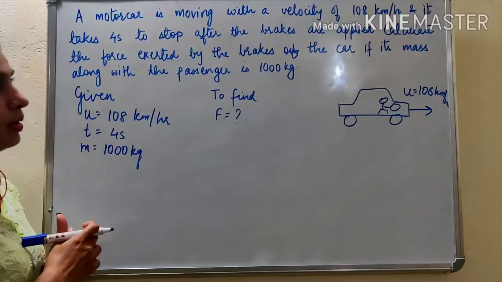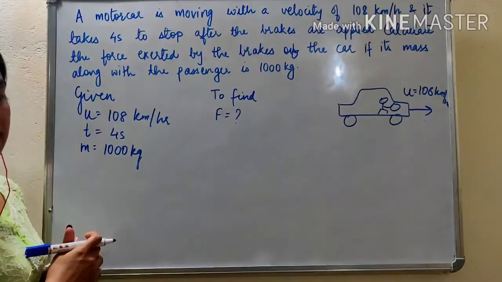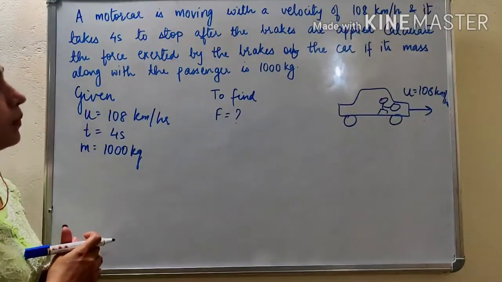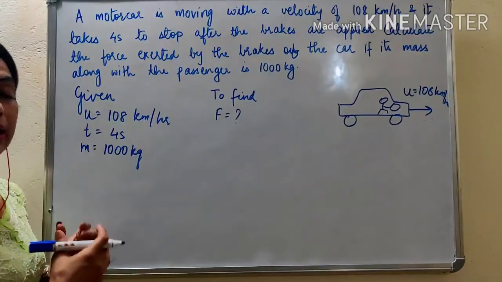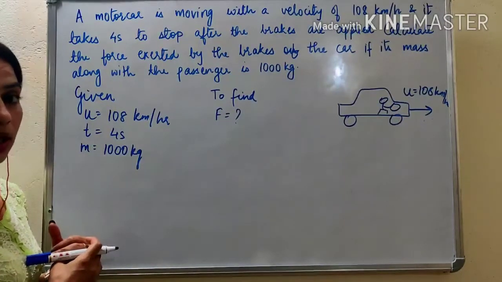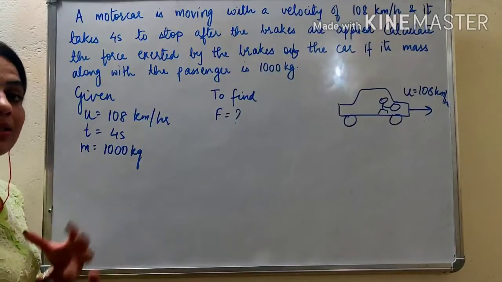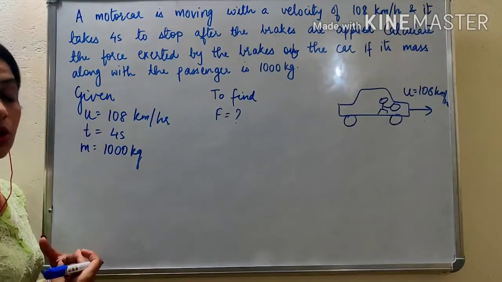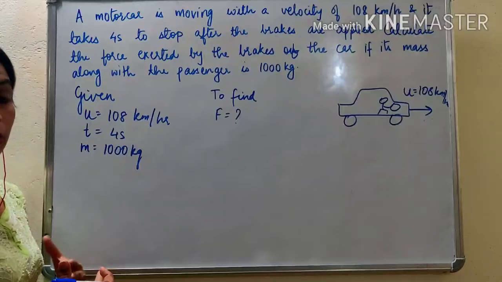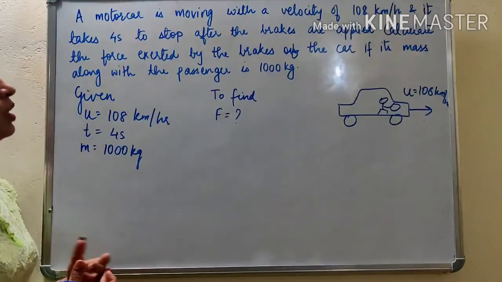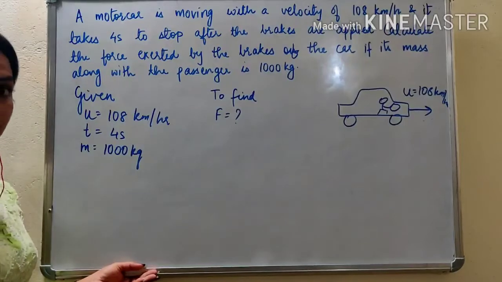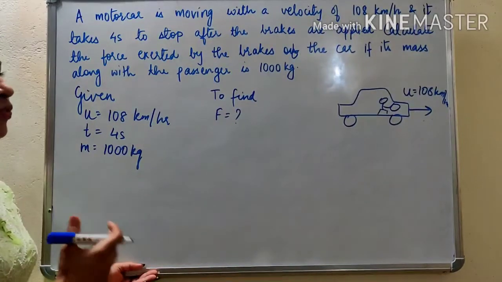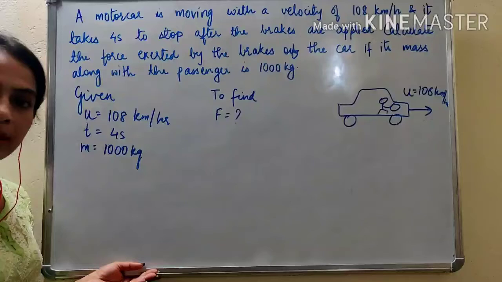So u is given, t is given, m is given. Is anything else also given? See, for numericals, for word problems, you have to read each and every word very carefully because many things are hidden in the question only. So you have to learn to interpret, to comprehend the question, right? So a motor car is moving with a velocity of 108 km per hour and it takes 4 seconds to stop after the brakes are applied.